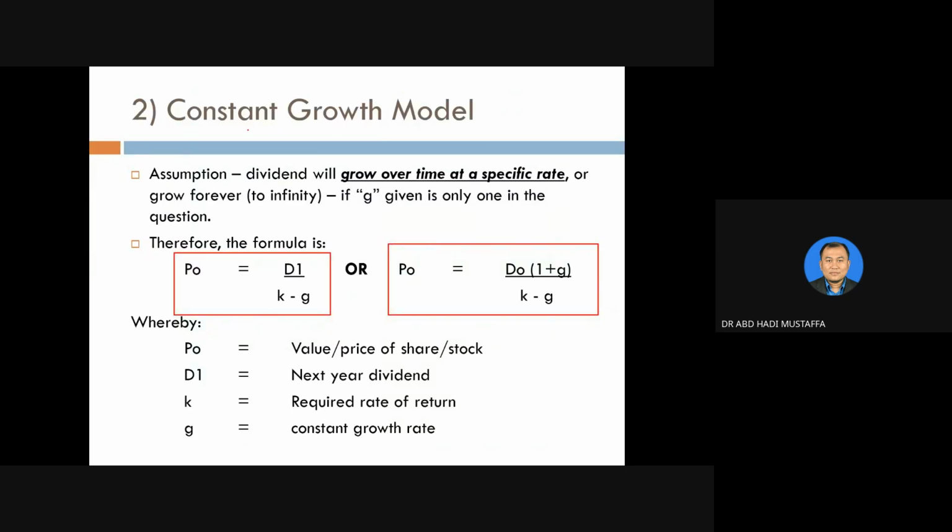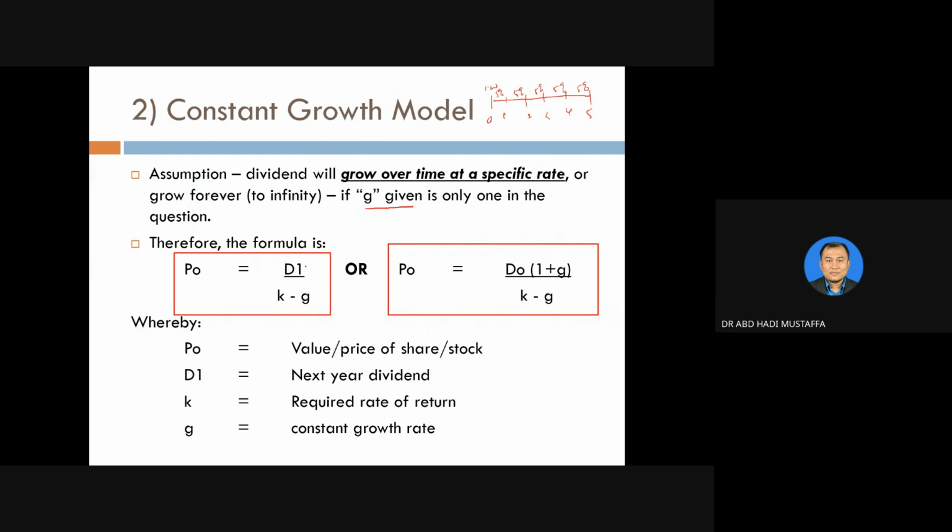The second model is the constant growth model. The assumption is that dividends will grow over time at a specific rate, or grow forever to infinity. Let me give an example: 1 ringgit at year 0, year 1, year 2, year 3, year 4, and year 5. For year 1, let's say 5% growth. Second year, 5% growth. Third year, 5% growth. Fourth year, 5% growth. And fifth year, 5% growth. That means the growth for every year has the same rate, so G given is only one. In this case, only 5% is given.